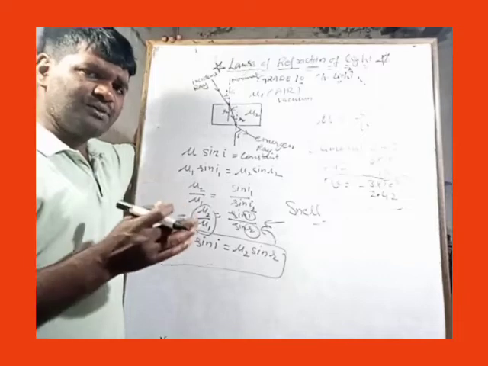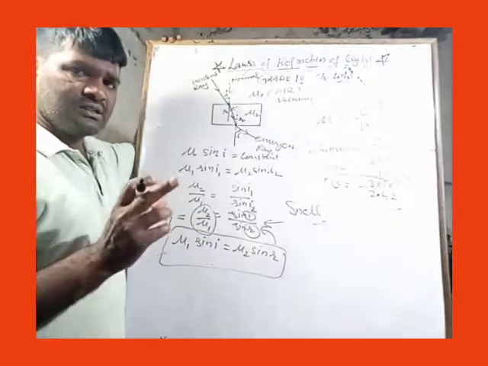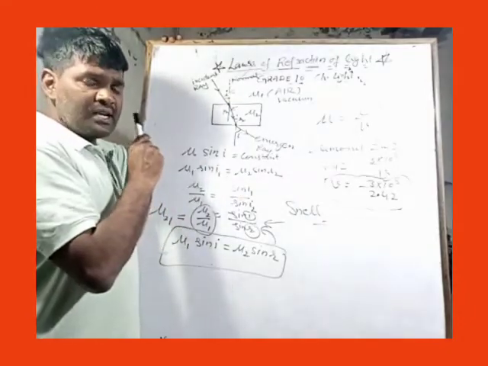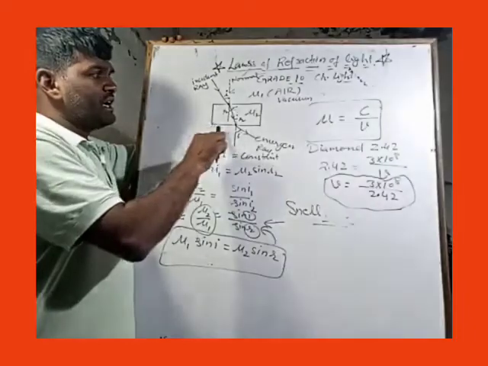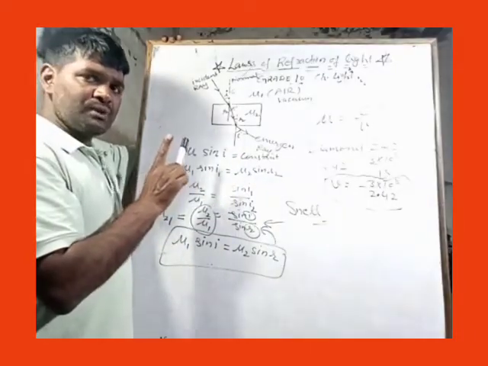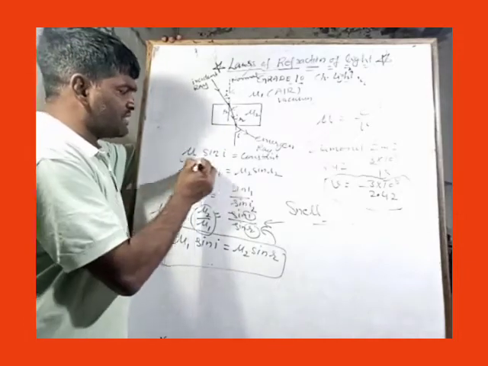So let's try to recapitulate what we are trying to say. Let this be the ray diagram. This ray diagram will obey Snell's law, which is one of the very important laws of refraction. What is the statement of this law?